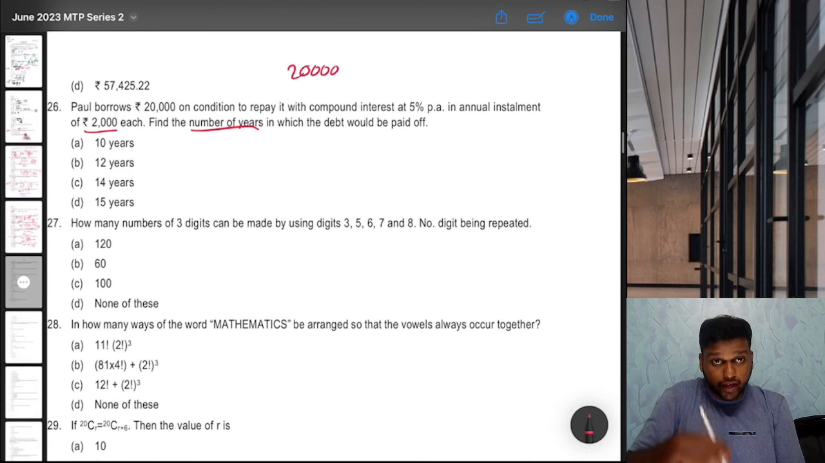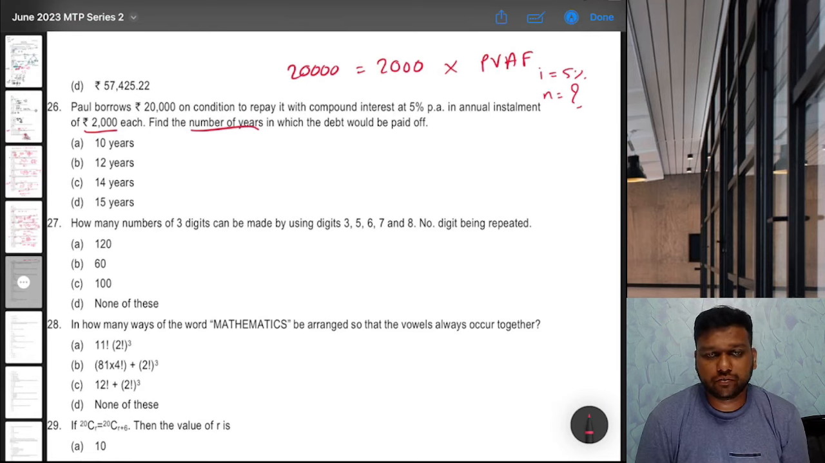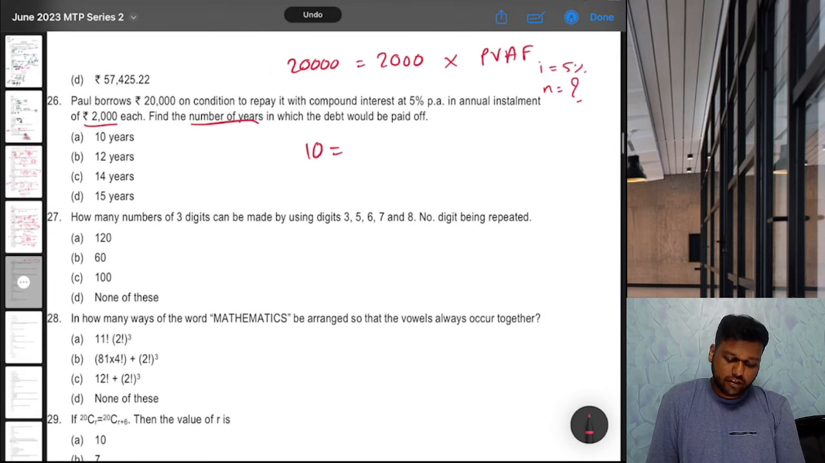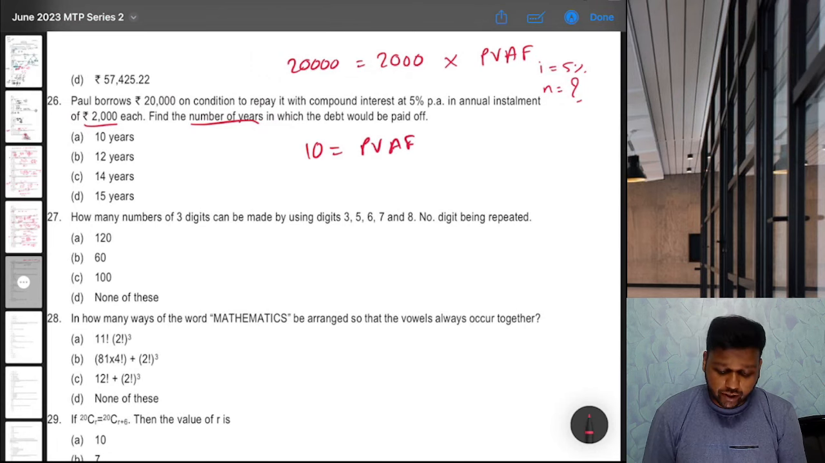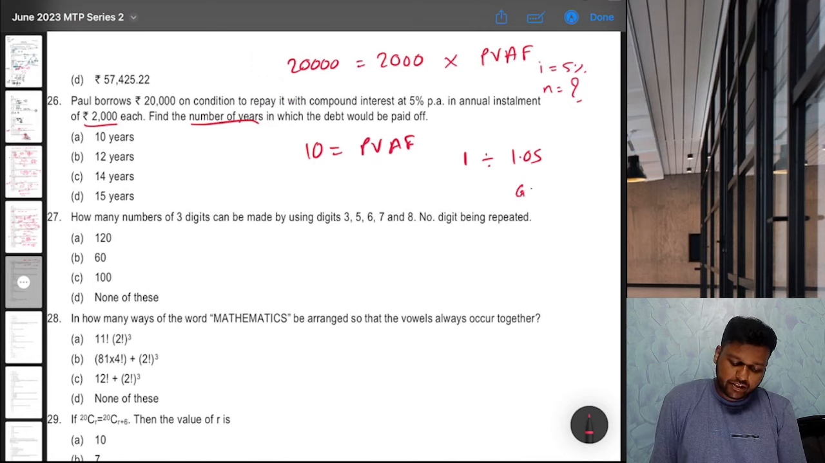So we know that present value is 20,000. He has borrowed it today. So present value is annuity amount into present value factor with interest rate of 5% and number of years missing. We don't know. If we divide this 2000 to the left hand side, it will become 10 is equal to present value annuity factor. How do we find present value annuity factor? 1 divided by 1.05. Then we'll press equal to n times and then we'll press GT.